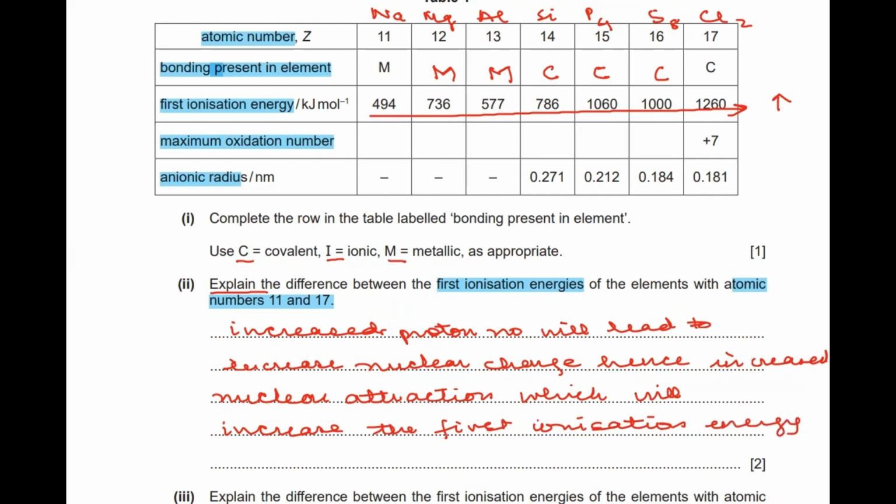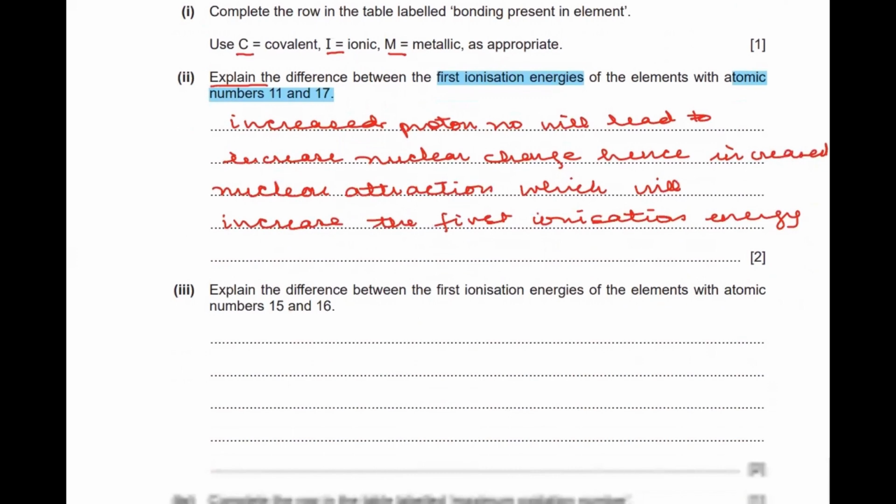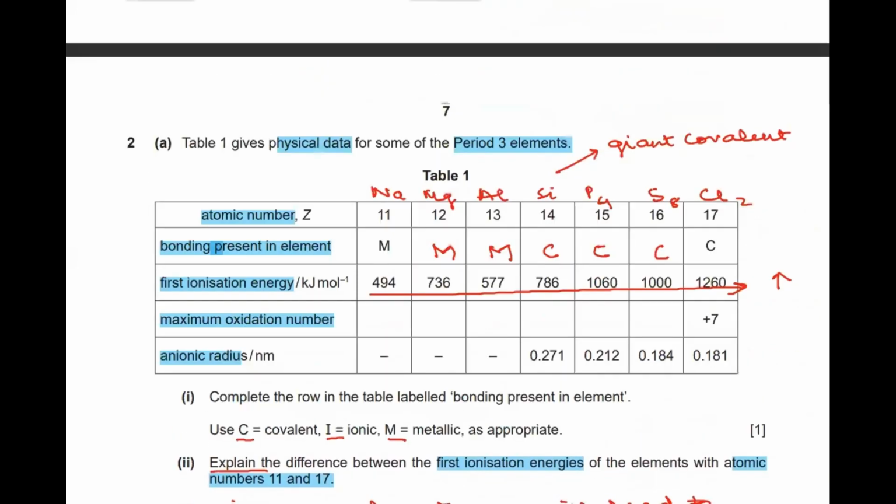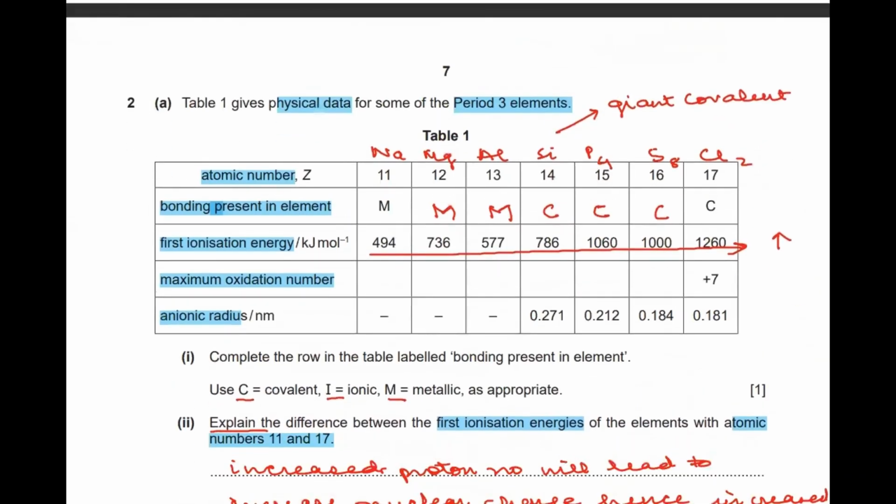Coming to the next part of the question, it reads, explain the difference between the first ionization energy of the elements with atomic numbers 15 and 16. Let's go up and check it out. Now, when they talk about group 15 and 16, we can see that there is a dip here. So we can see there's a drop. 15 basically belongs to group 5 and 16 is the element which belongs to group 6.